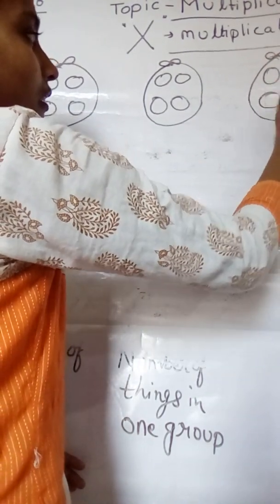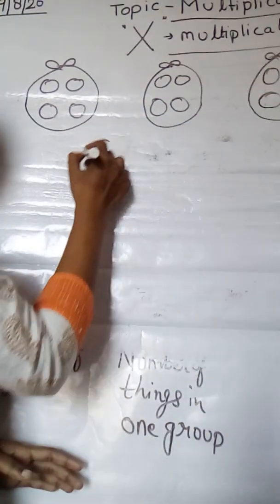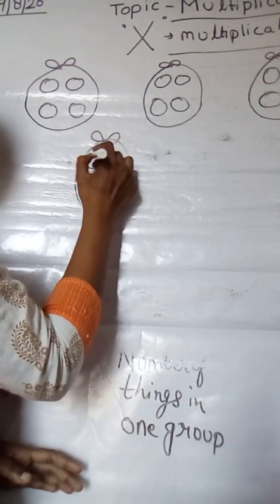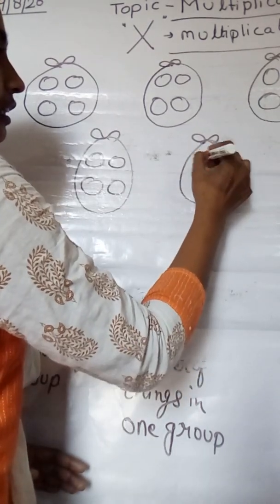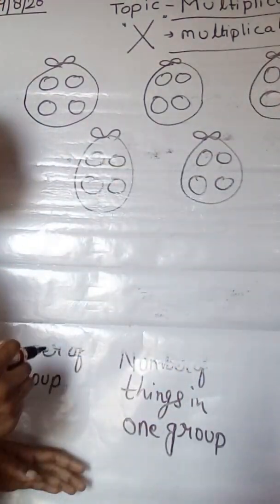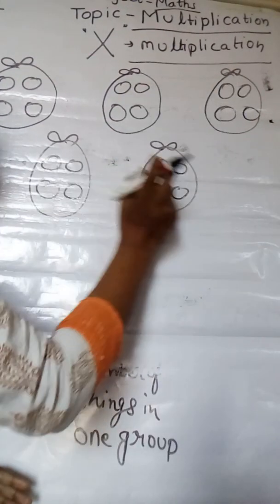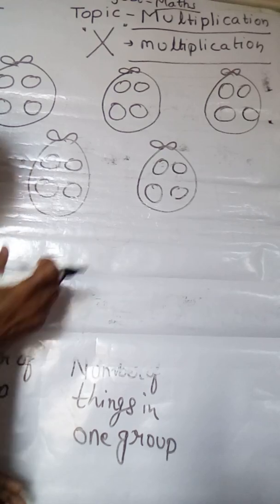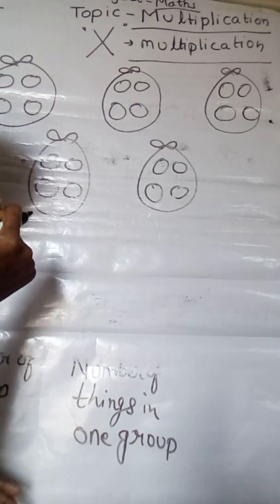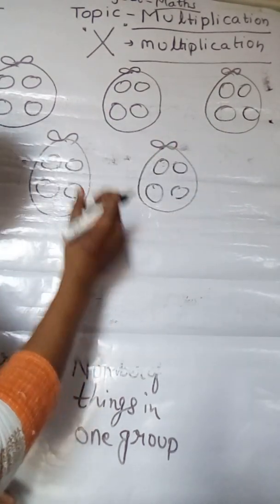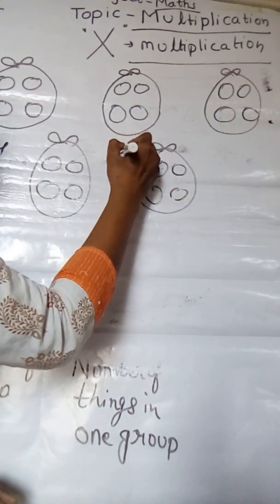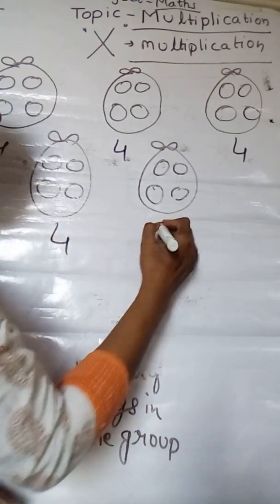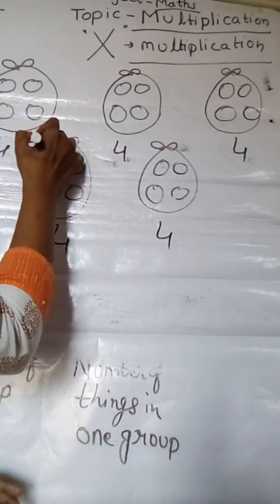Here 4 balls, 3, 4, and here it is 5. Okay, how many bags? Tell me that. How many? 1, 2, 3, 4, 5. 5 bags. Okay, in 5 bags, how many balls are there? 4 balls are there. So, if we count it, here are 4 balls, 4, 4, 4 and 4. Let's count the total.